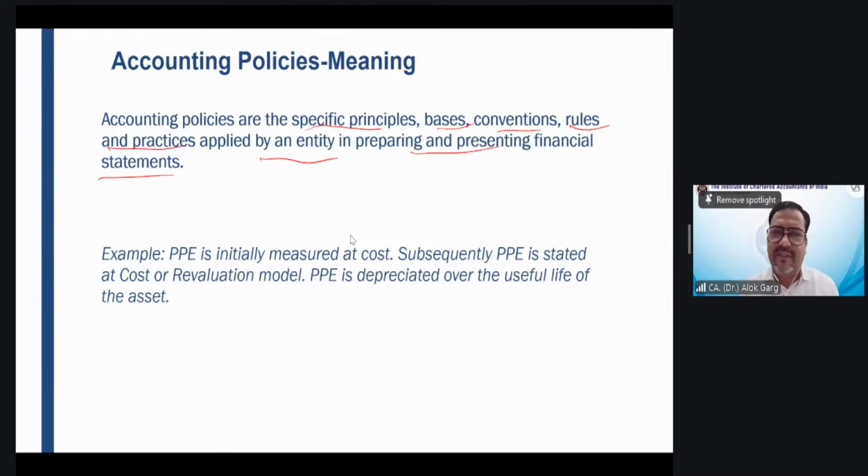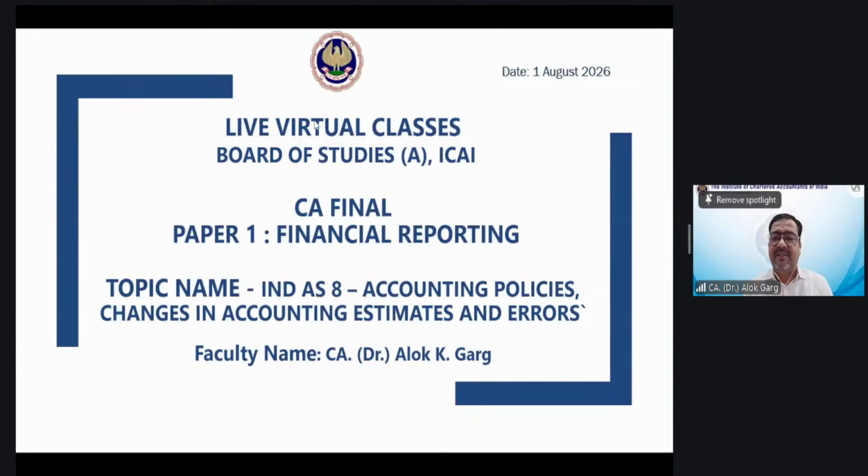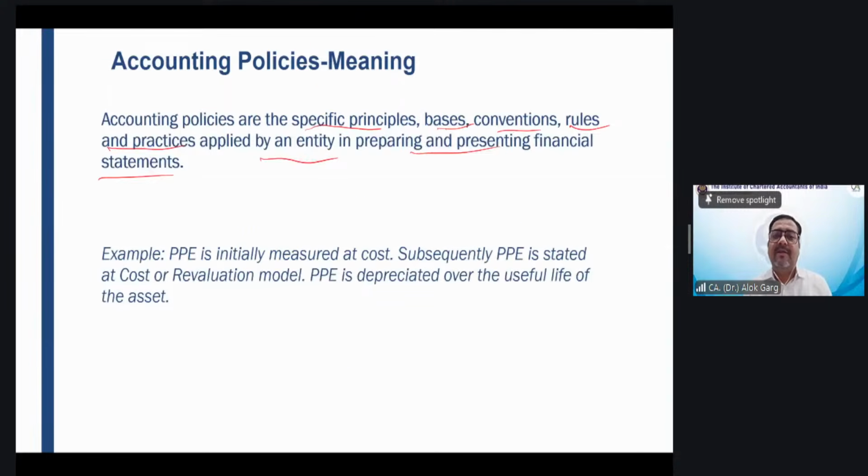This simple definition: accounting policies are specific principles, bases, conventions, rules, and practices applied by an entity in preparation and presentation of the financial statements. Example: PPE is initially measured at cost, subsequently PPE is measured at cost or revaluation model. PPE is depreciated over the useful life of the fixed asset.